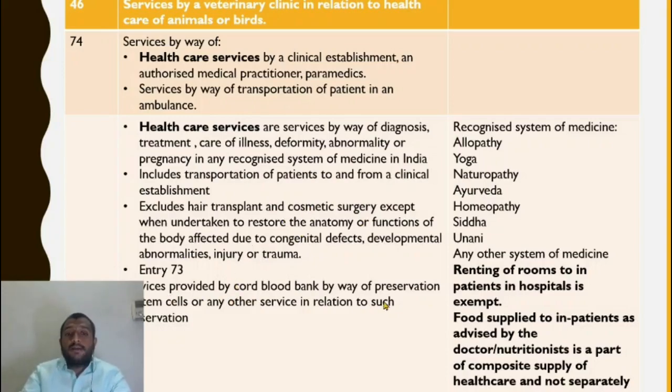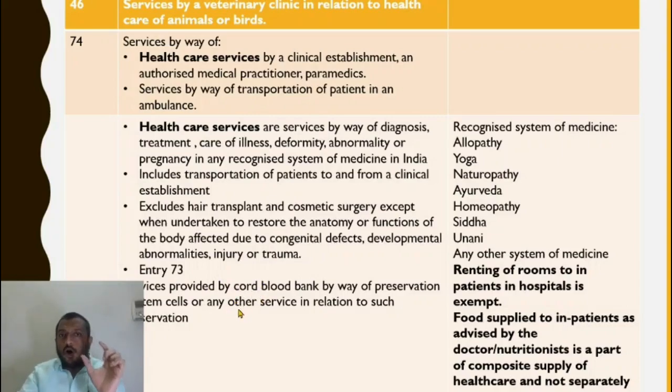Services by cord blood bank by way of preservation of stem cells or any other service in relation to such preservation. So what does this mean? When a baby is born, it has on its stomach a cord attached to the mother. So the cord is cut, and that cord tube which is there, that is actually very valuable. It has cord blood.